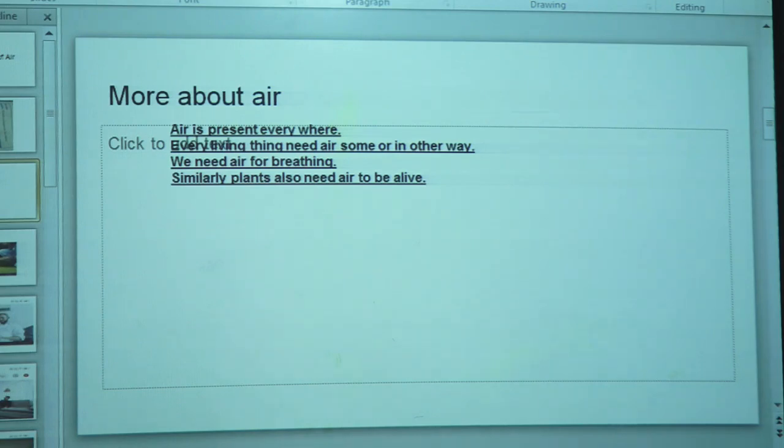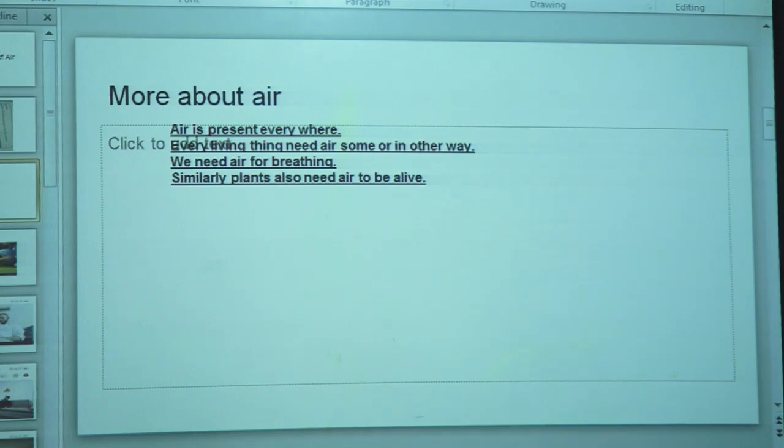When plants breathe, they take in carbon dioxide and give out oxygen. CO2 means carbon dioxide and O2 means oxygen. Whenever plants breathe during the night time, they give out oxygen and take in carbon dioxide. The same oxygen released by the plants during respiration is used by all human beings and animals for breathing.